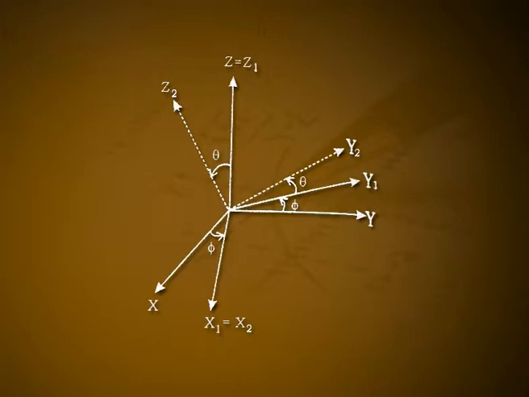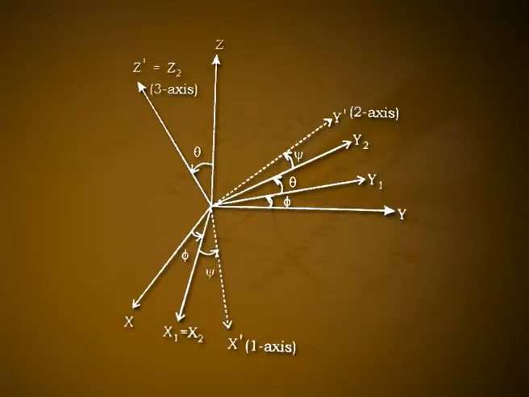The x1 axis, which is at the intersection of the xy plane and the x1, y1 plane, is called the line of nodes. The last rotation is performed about the z2 axis through an angle psi in the anti-clockwise direction, so that x2, y2 axes coincide with x3 is equal to x dash and y3 is equal to y dash. x2 tends to x dash, y2 tends to y dash and z2 tends to z dash is equal to z2, as shown in figure 2.1c.